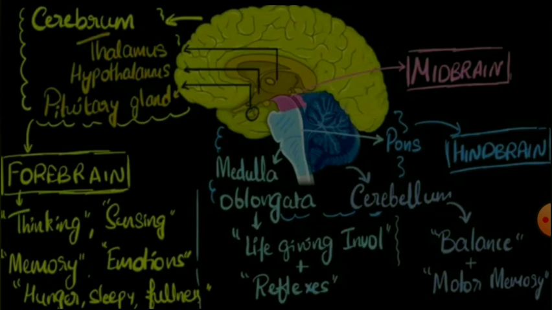There are three parts in the hindbrain: medulla oblongata, cerebellum and pons varolii. Medulla oblongata is responsible for the speed of life processes. The reflexes related to life processes are controlled by medulla oblongata. The reflexes related to respiratory system are connected to the pons varolii, and the cerebellum is responsible for balancing and posture of the body. I hope the things were clear to you all.